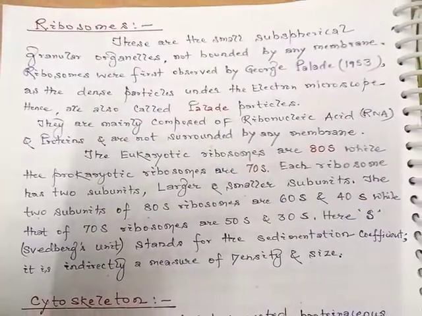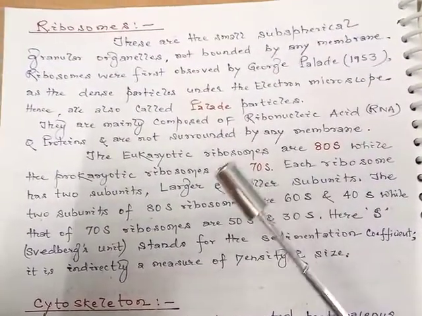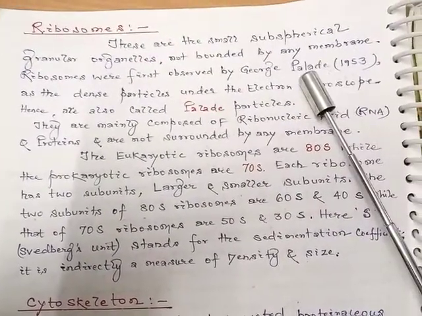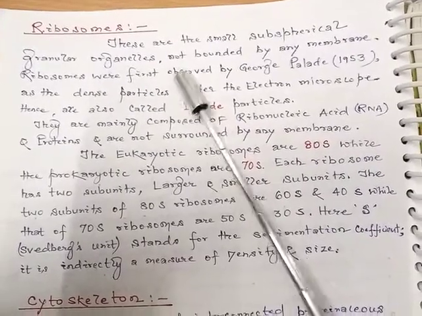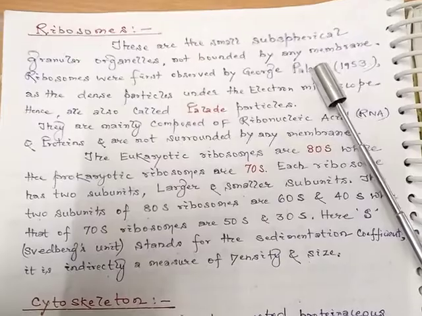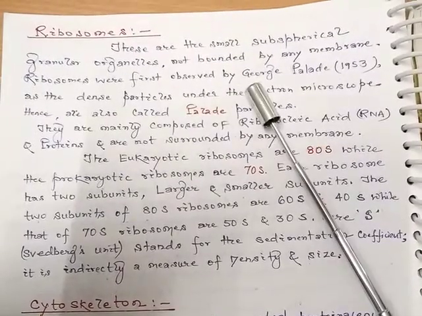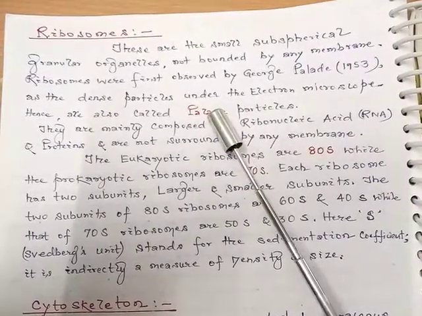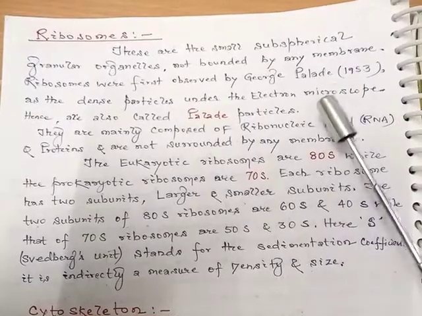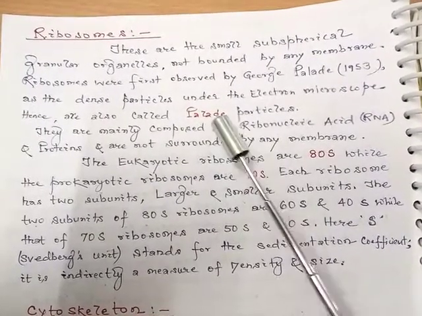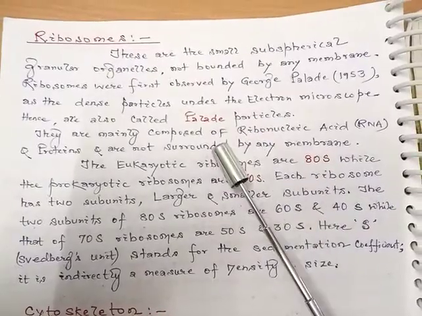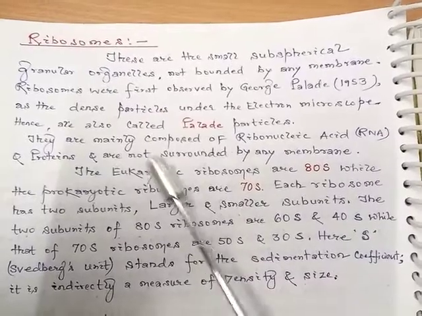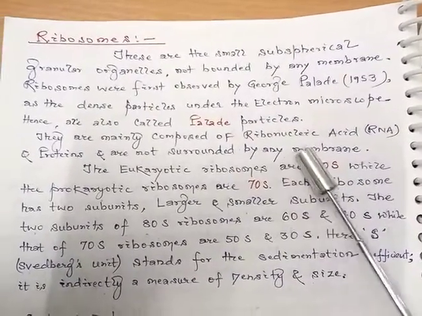Now we will discuss another cellular structure, which is the ribosomes. Ribosomes are small, subspherical, granular organelles which are not bounded by any membrane. They were first observed by George Palade in the year 1953 as dense particles under the electron microscope, hence they are also called Palade particles. They are mainly composed of ribonucleic acid, RNA, and proteins.